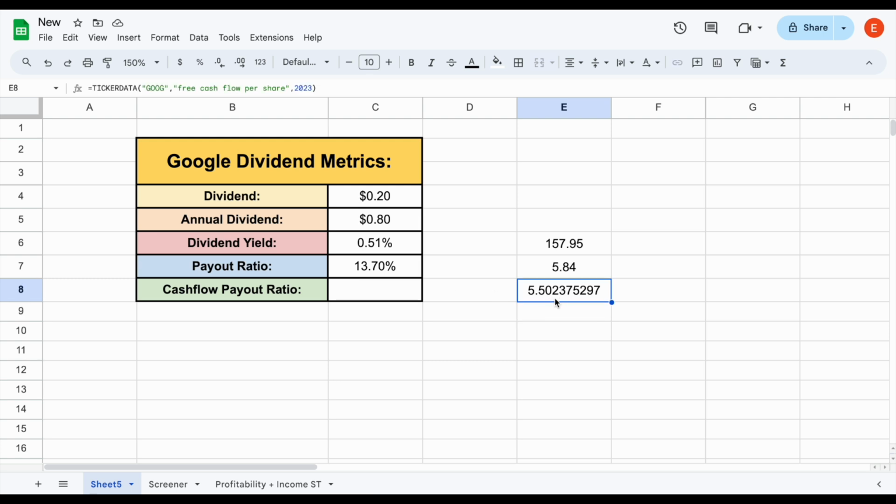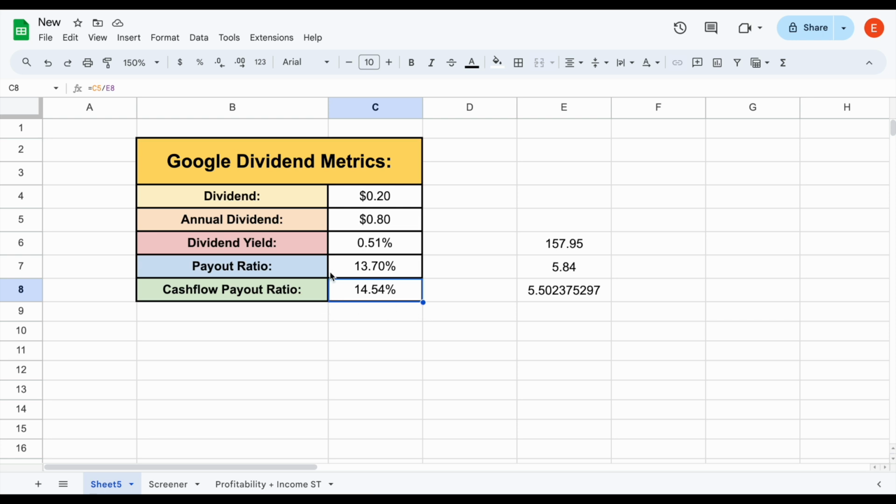Free cash flow per share came in at about $5.50. So again, what we can do is take that annual dividend and divide by $5.50. So we can see the free cash flow payout ratio for Google is going to come in at about 14.54%. Now, this is a very important metric in my opinion. We have to keep in mind, what are the other options for Google? How can they use their free cash flow?